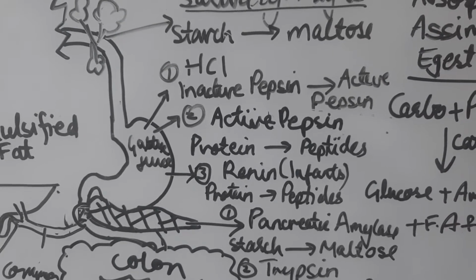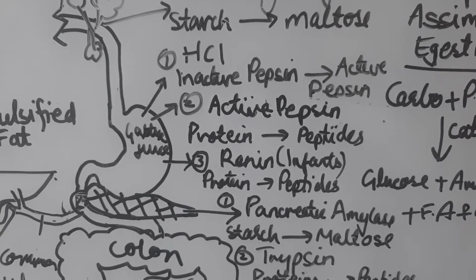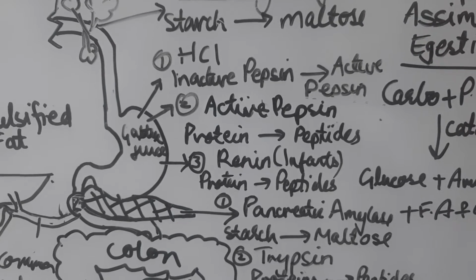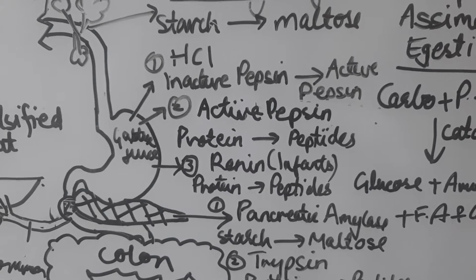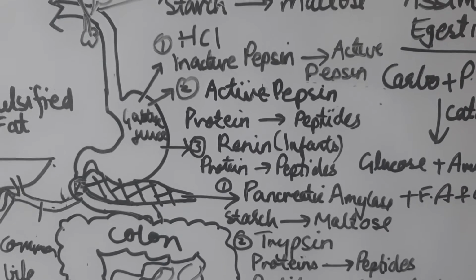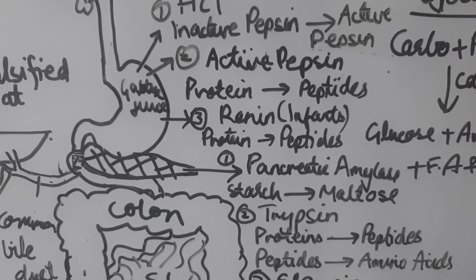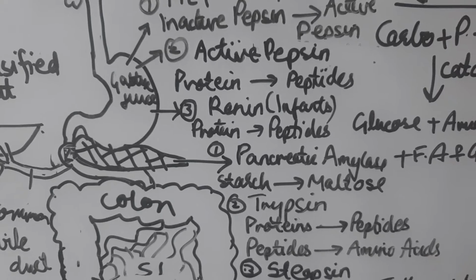Then the food bolus passes into the stomach, where there are three things which act on the bolus. That is HCl, which converts inactive pepsin into active pepsin. Then the active pepsin acts on the protein to convert it into peptides. Then we have renin in infants, which converts the protein from milk into peptides.